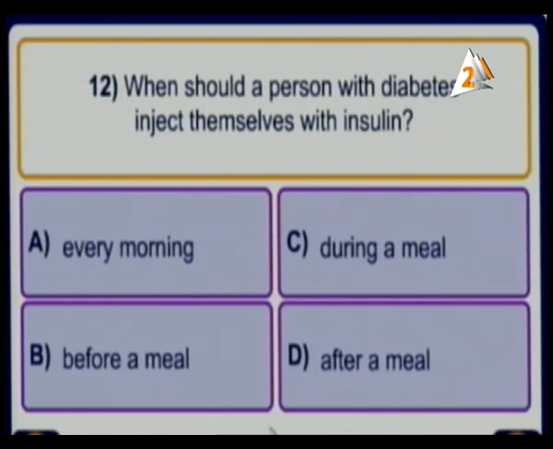When should a person with diabetes inject themselves with insulin? Every morning, during meal, after meal, or before meal. Is it before meal? No, it's wrong. After meal is right. Why? Because the person takes some amount of carbohydrates or food that is dangerous for the blood, increasing the blood sugar level. So after the meal. Well done for this question.